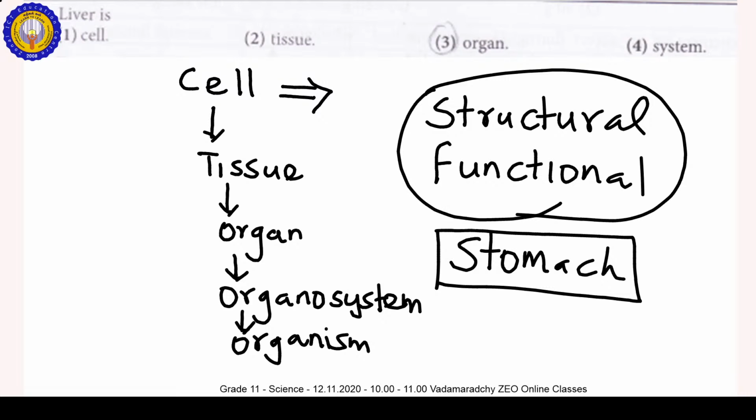Now you have to know what the functions of the stomach are. In the stomach, especially you have to know that digestion occurs. There are 2 types of digestion.